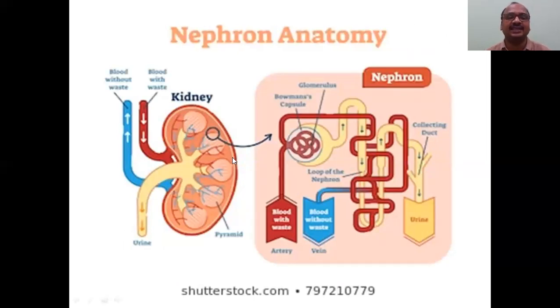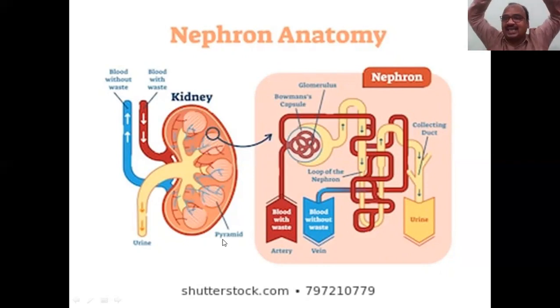See here, this is a kidney. From this kidney, here you see the round circled part. If you enlarge it, it consists of nephrons. This is the structure of the nephron. Where the nephrons are present, these are the circles. One, two, three, four, five bunches are there. This is called a pyramid.